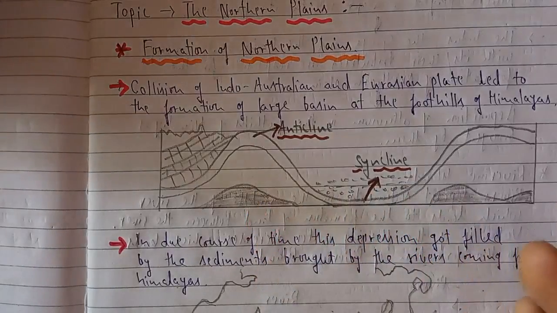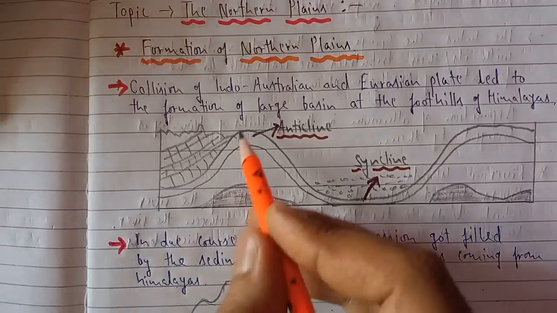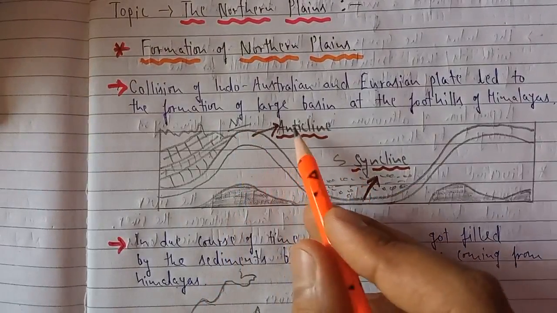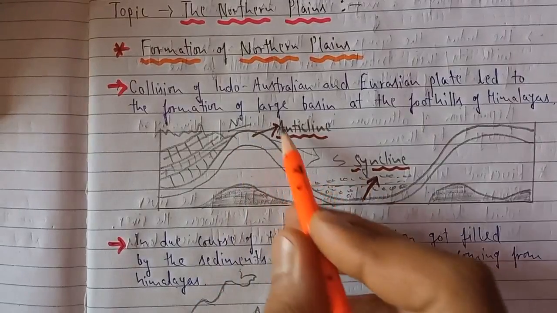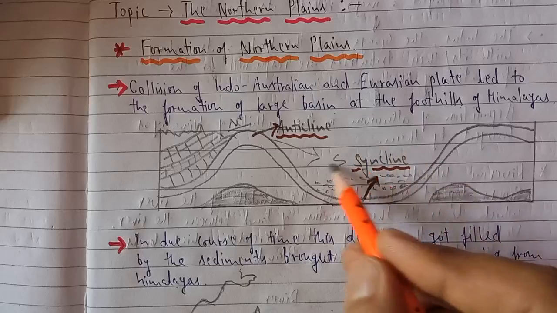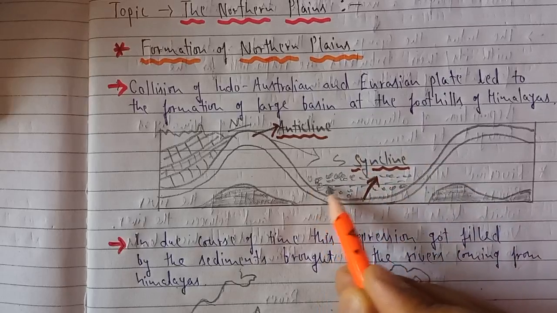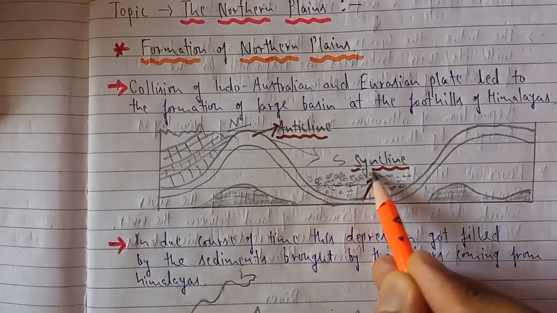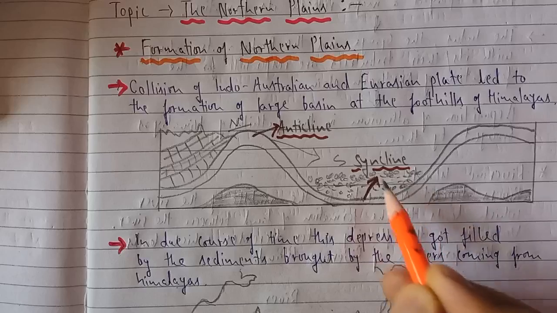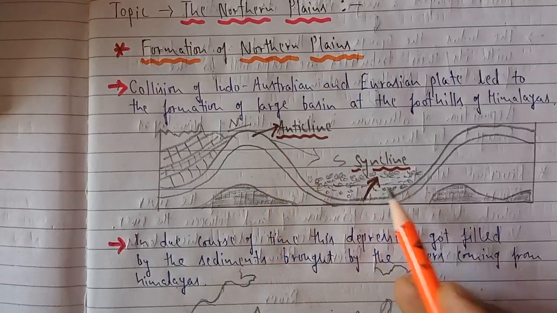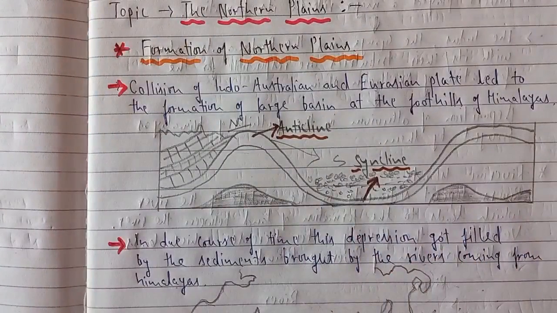From the map you can see this is the north part and this is the south part of India, south of the Himalayas. So these are the Himalayas and this is the northern plains, which was formed by the deposition brought by the Himalayan rivers. This is anticline and this is syncline. This was because of the plate movement.